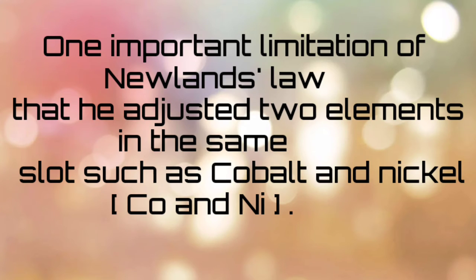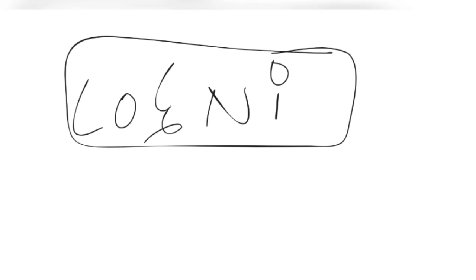One more important limitation is that, in order to fit the elements into his table, Newland put two elements together in one slot, that is cobalt and nickel. Even though both elements have different properties, he kept them in the same slot.